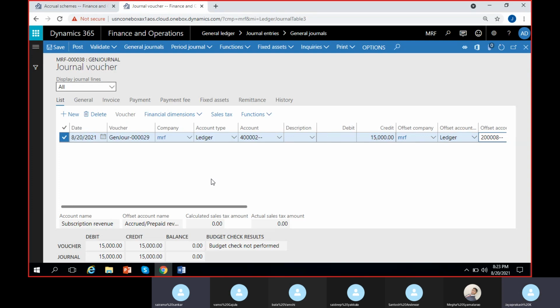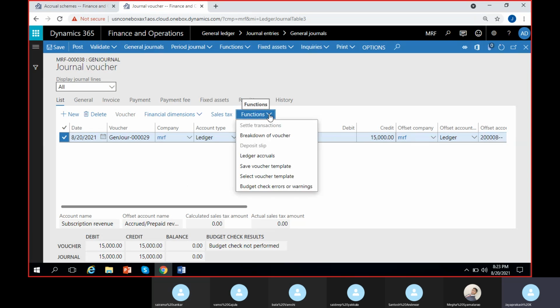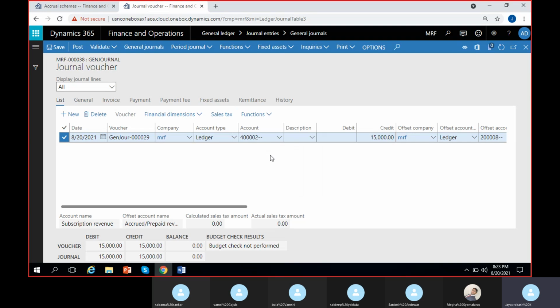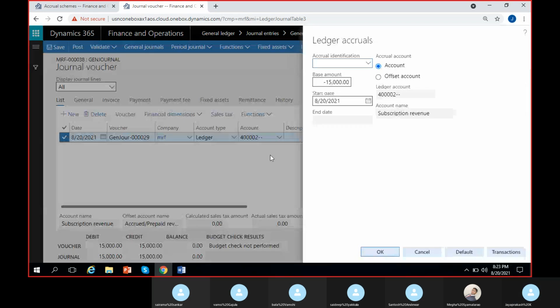No. Functions. We can validate and post it, but before that, our agenda is to apply the accrual scheme. We can't skip that step. Functions. So click on functions, ledger accrual. Click on ledger accruals. And what now? We have to select the scheme.